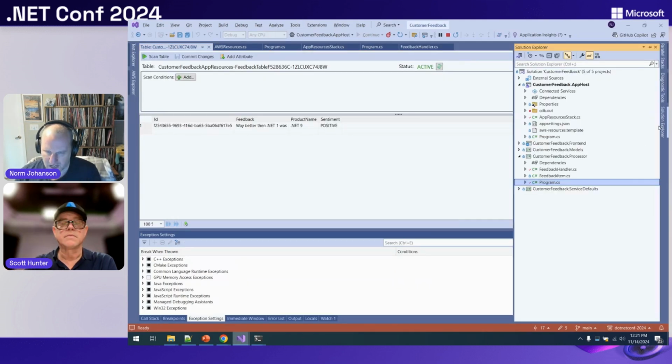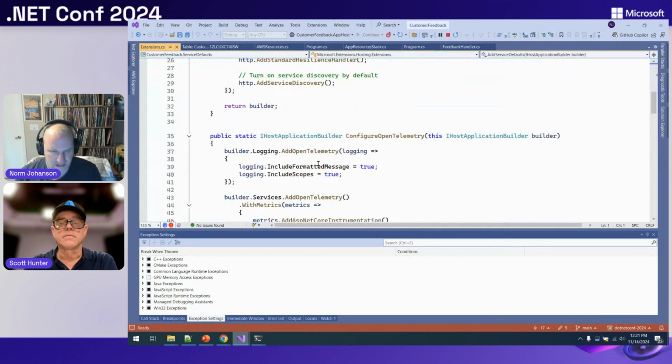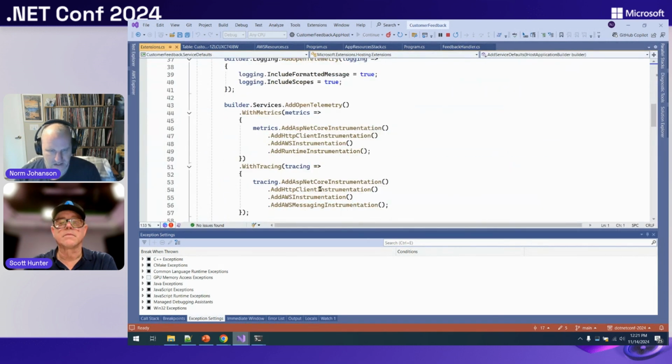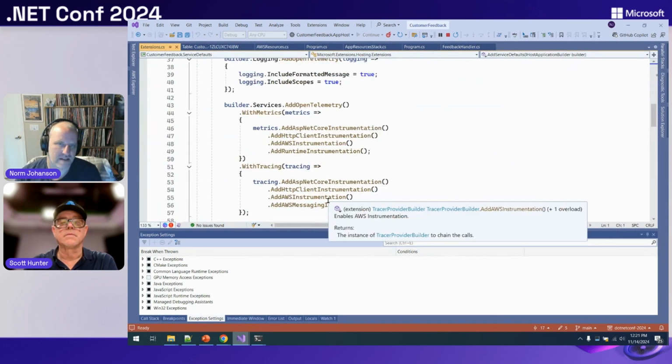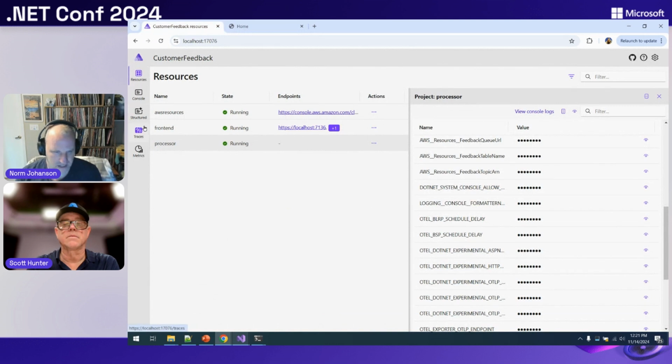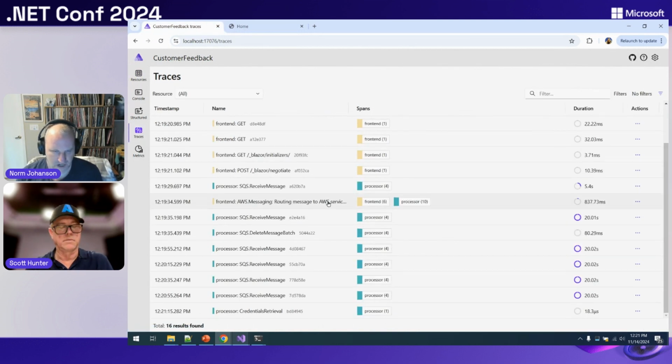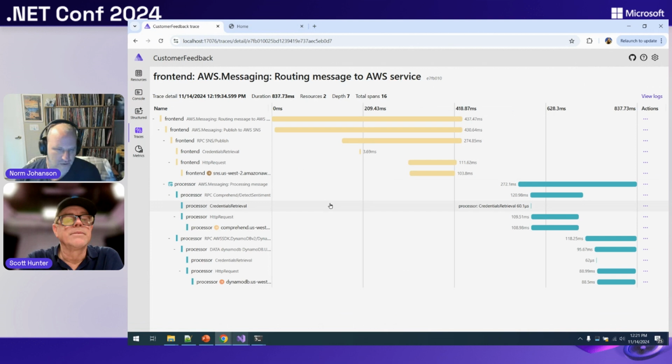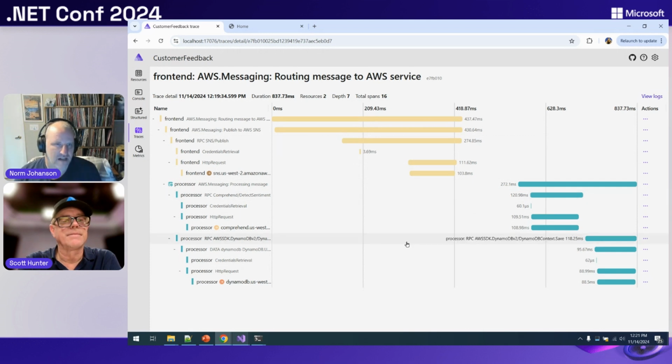here I've already added that package in my services default, and you can see where we added the metrics and tracing. I've turned on the AWS telemetry there. So if I go back to the dashboard and look at what we just did, here's all that work when I submitted that feedback. You can see we sent it to SNS, and SNS sent it to our messaging library, or we sent it to the detect service, and then to DynamoDB. All that we can get a visibility of what our application is doing.